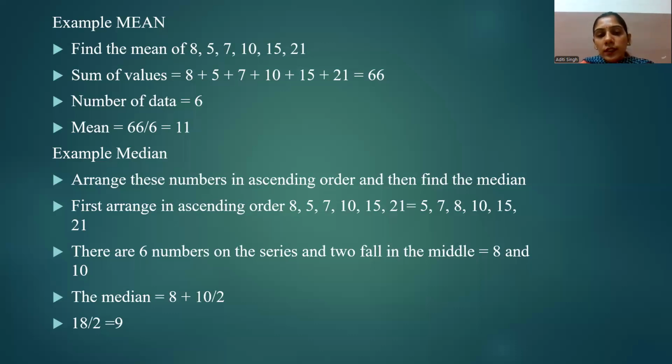In this example, we have arranged this data in ascending order. First we keep the smallest value, then the values increase, and in the last there is the largest value. So the new data set is 5, 7, 8, 10, 15, and 21.